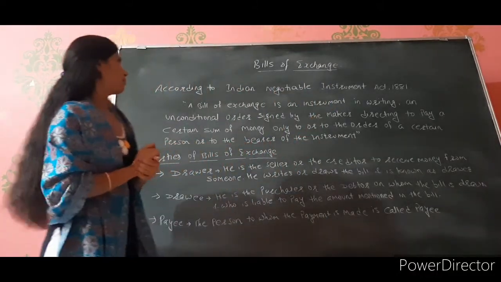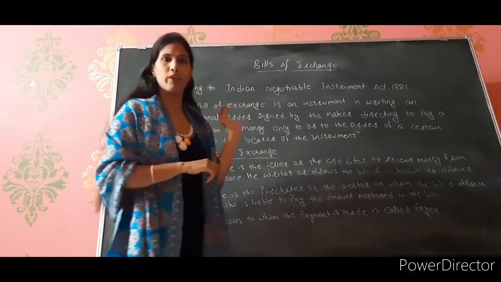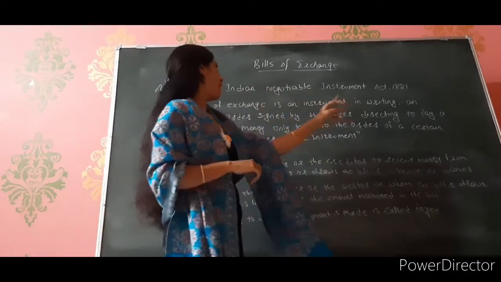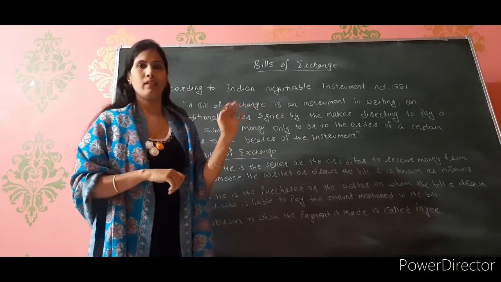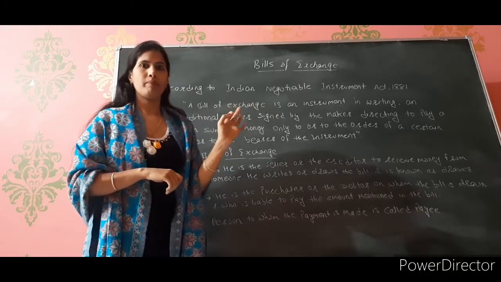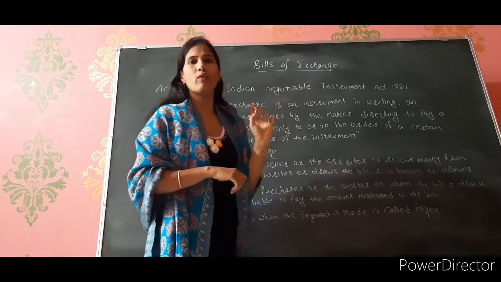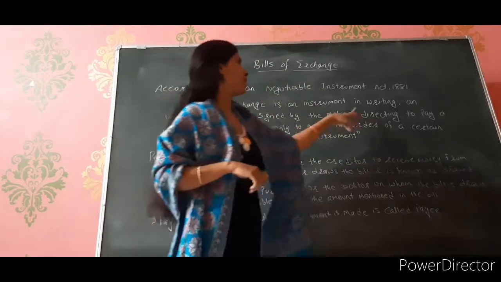Now see the meaning here. A bill of exchange is an instrument in writing. I have already told you, in writing you have to give. An unconditional order signed by the maker. यह एक order होता है, ठीक है, जो written में लिखा होता है, signed by the maker. Maker means the one who has made this, जिसने ये बनाया है वो साइन करके लिखा है.